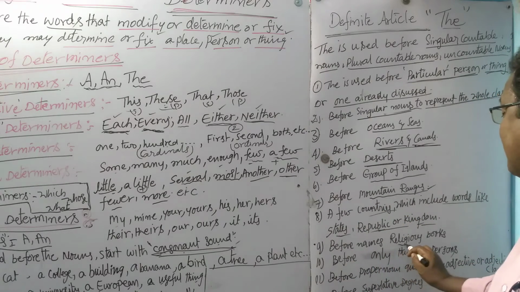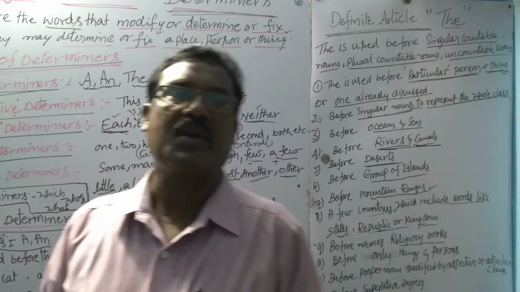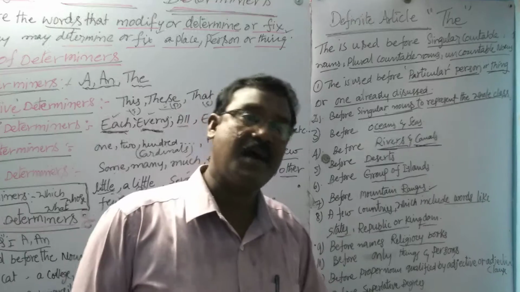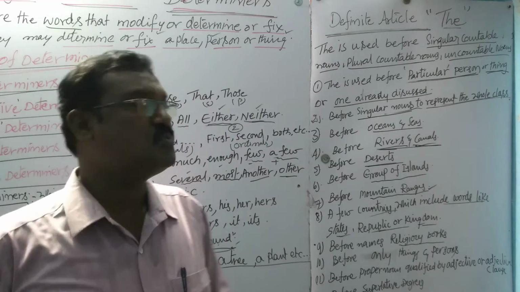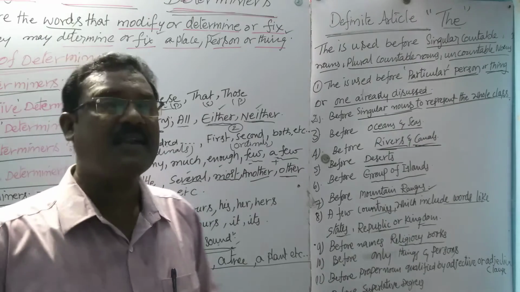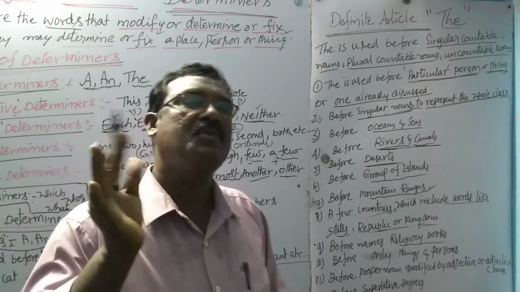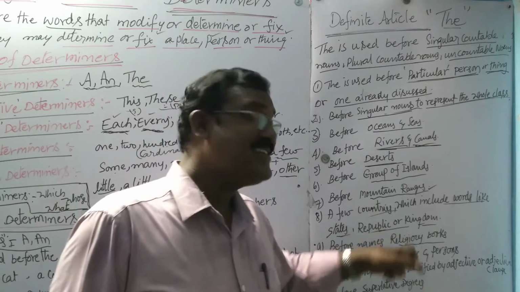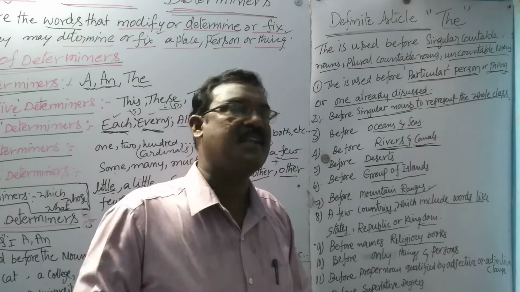Before names of religious books: the Bible, the Quran, the Zend Avesta, the Ramayana, the Mahabharata. Before these religious books, we have to use the. Suppose a religious book is preceded by others; then we should not use the article.